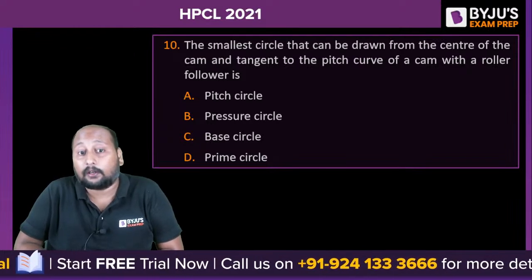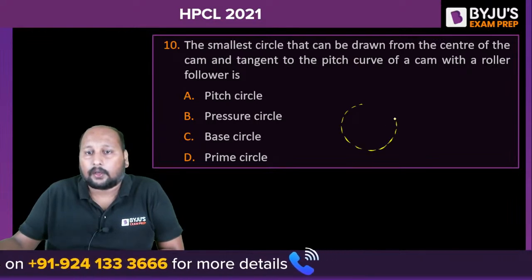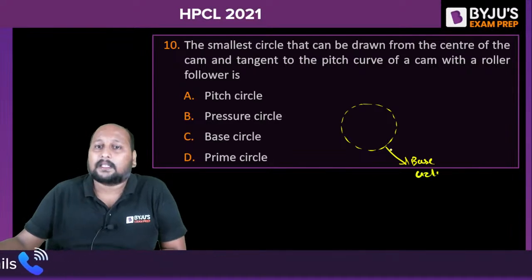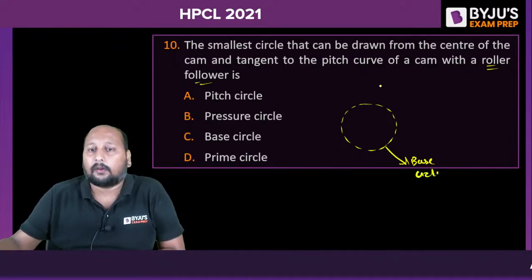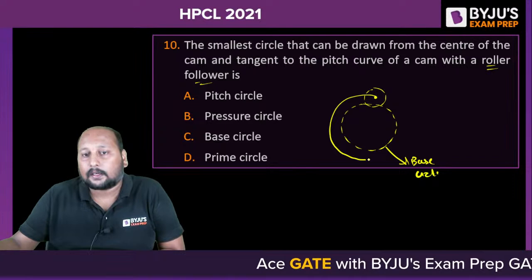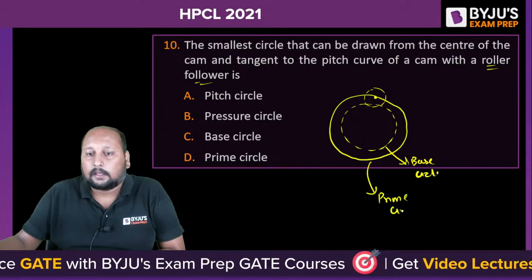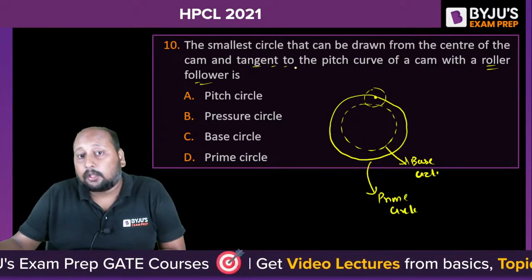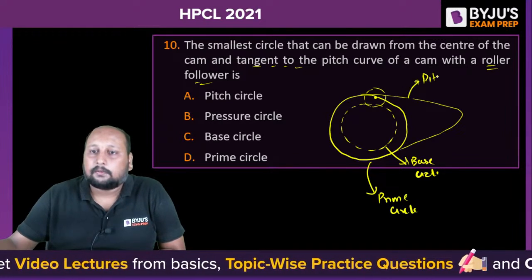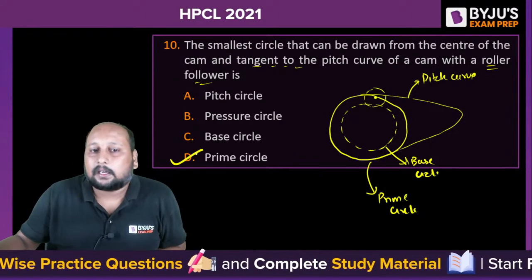Some students might have confusion here. If this is your base circle, and they are talking about a roller follower, so for a roller follower we have this roller and this trace point, and this is your prime circle. The question says tangent to the pitch curve. What is the pitch curve? This is your pitch curve. So whenever I'm dealing with the pitch curve, the answer will definitely be the prime circle, not the base circle.